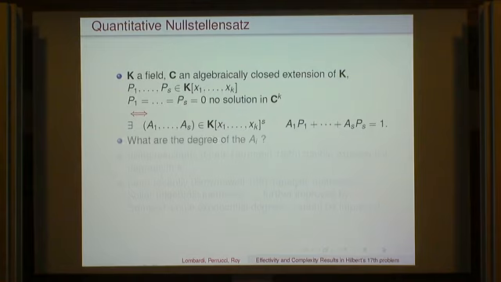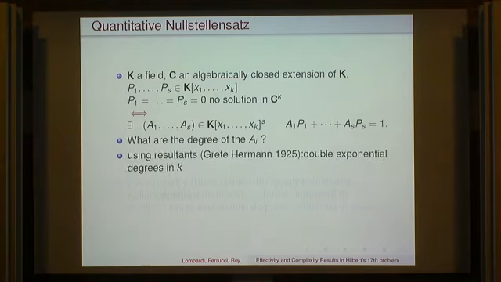What we want to know is what are the degrees of these A_i. It was already proved by Grete Hermann in 1925, a student of Hilbert, that using resultants you can find double exponential degree in k. The idea is that you eliminate variables one after the other: you take the first resultant, the resultant of resultants and so on, and finally you get this double exponential degree.